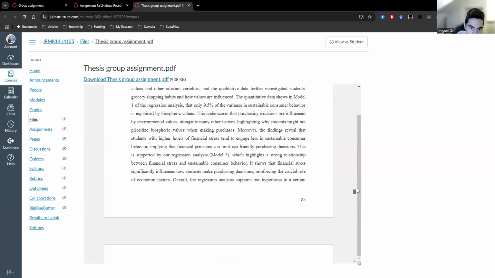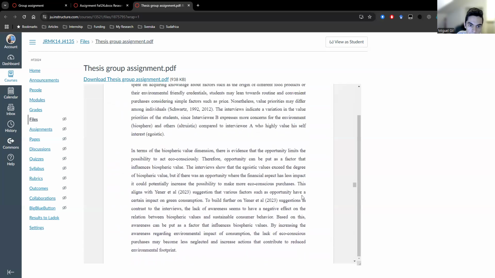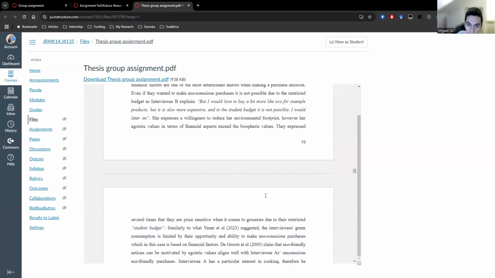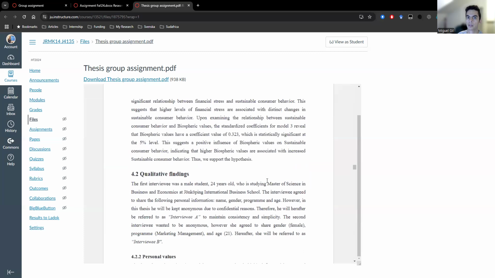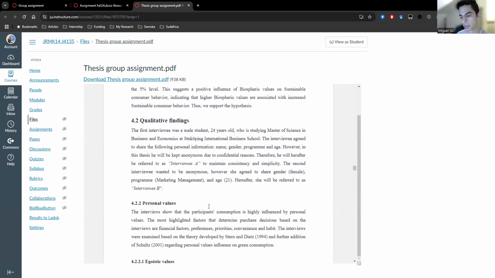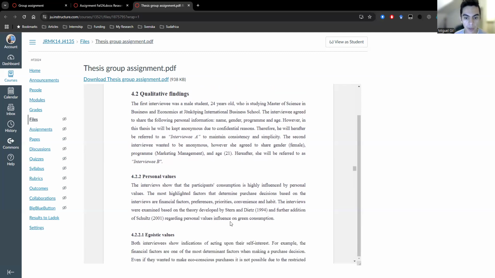You do not need to have references if you prefer. It can be just a description of what happened, very empirical, and make sure that you include quotes from the interviews. So that's the evidence that you have. So for example, if you say that personal values were important and these values, and then you include a quote from that. As you can see in this example, they did include some references, and it's possible you can do it like that. It's kind of a fashion thing.